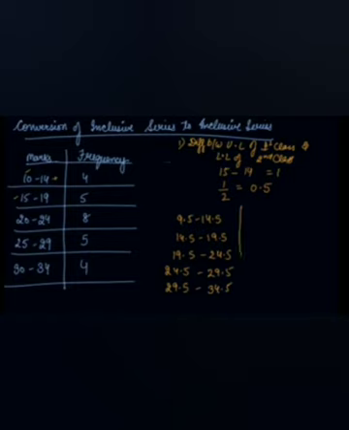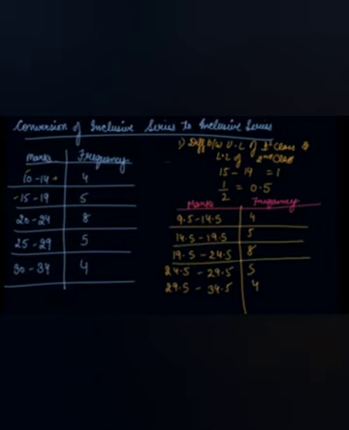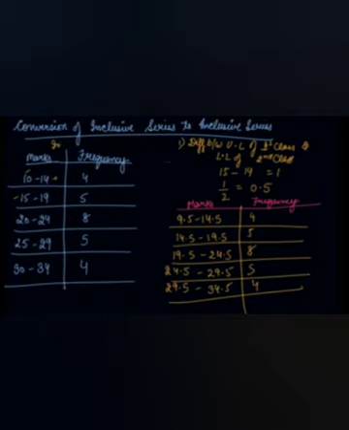That are your marks. Now frequency will be the same, that is 4, 5, 8, 5, 4. In this way you can easily convert your inclusive series to exclusive series. This is the inclusive and this is your exclusive. I hope you've completely understood.